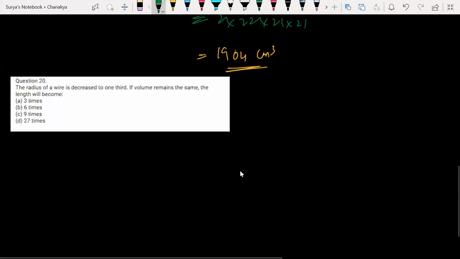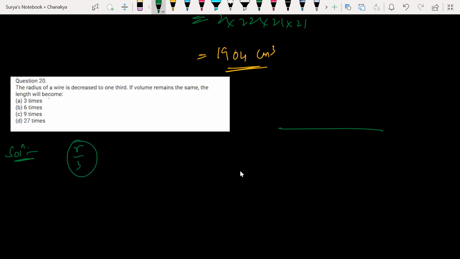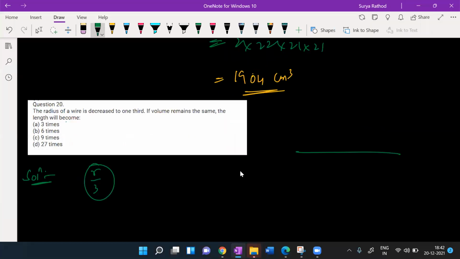Very logical. Let's say you have some radius. And the radius of that wire is decreased to 1/3, which means what? Decrease, so R by 3. Isn't it? The volume remains the same.